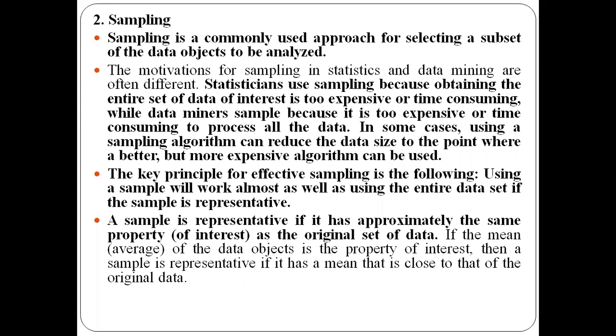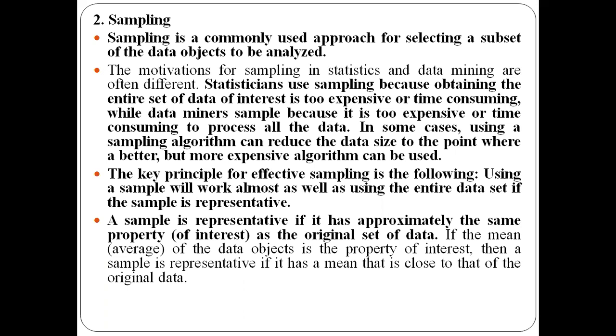If the objects in the sample give the same mean as you get when you perform the mean on the complete set of data objects, then we can call this sample representative. They must have the same set of properties and characteristics if you want to call them a representative sample.